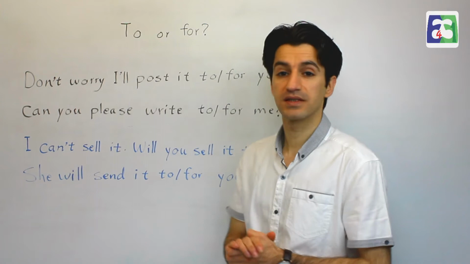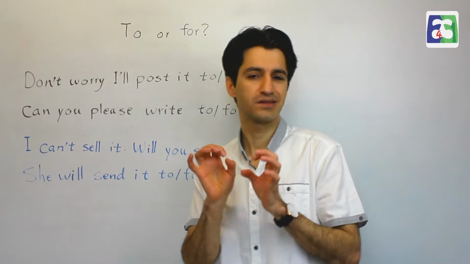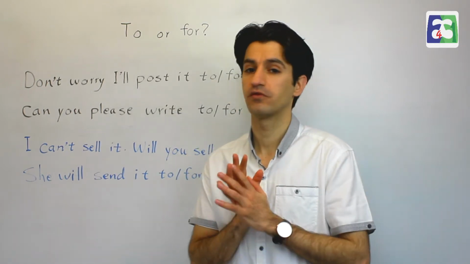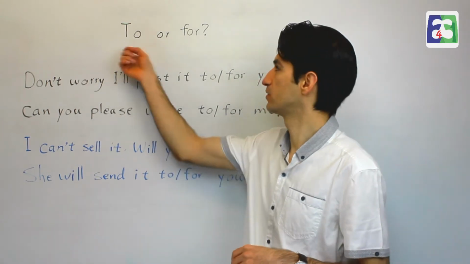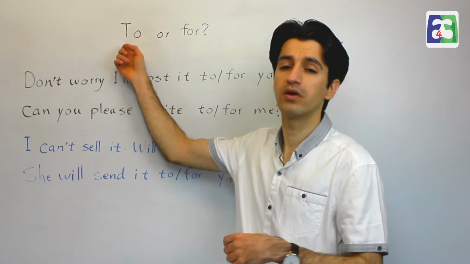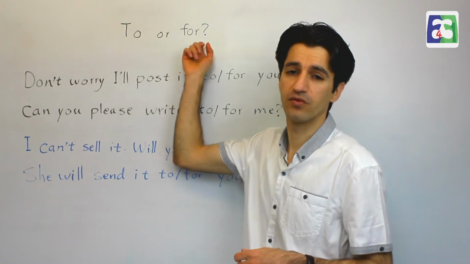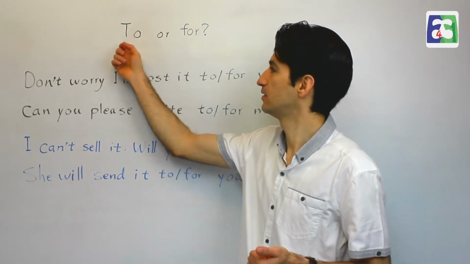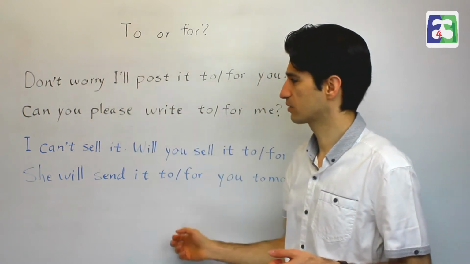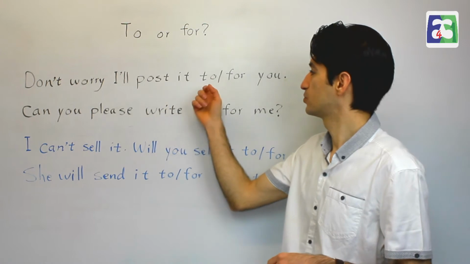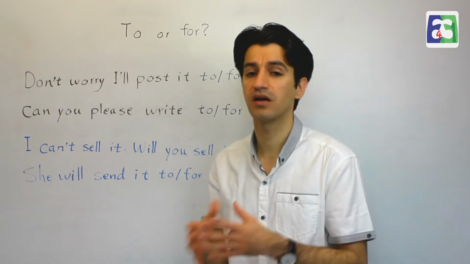So we learned that some verbs take two objects, and when we put them in a certain way, we do not need any form of a preposition, but when we change the position, then we need either of them. We need "to" or "for" for one of these. Okay? In some sentences, "to" makes sense and "for" is not correct, and in some other sentences, just the other way around. Okay? There are some sentences like the ones that I have brought over here that "to" and "for" both are correct, but they change the meaning of the sentence.